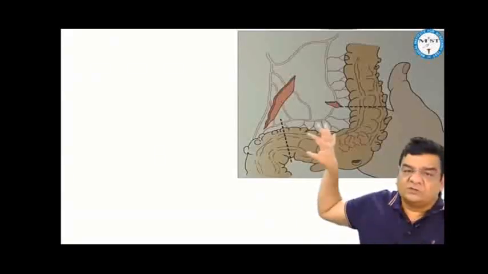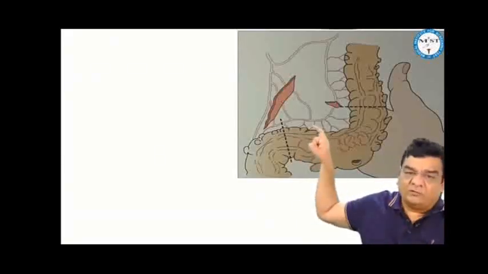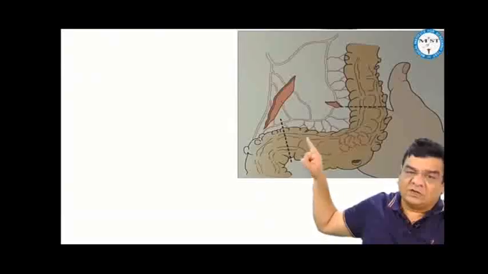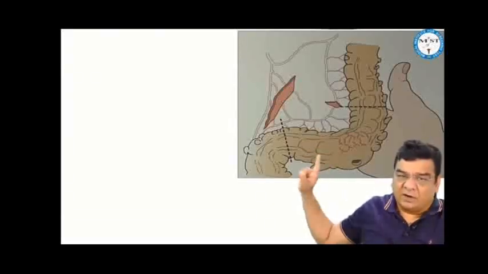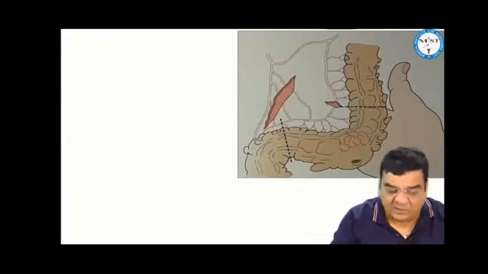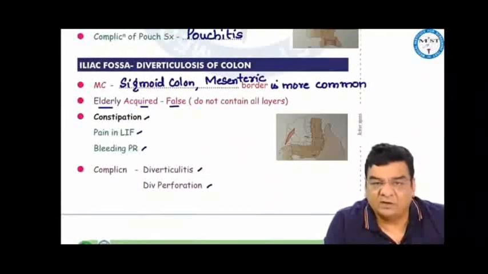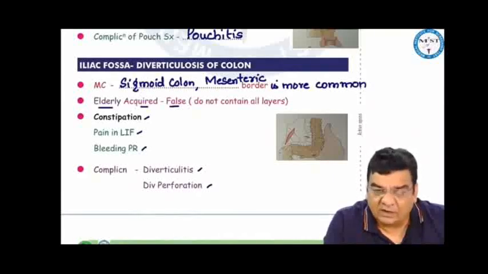These diverticula are most often seen in the sigmoid colon over the mesenteric border because the point of entry of blood vessels makes the wall of the sigmoid colon weak, so chances of protrusion will be more on the mesenteric border. However, they can also be seen on the anti-mesenteric border. These are acquired diverticula, false diverticula, as they do not contain all the layers, they just contain mucosa and superficial submucosa. The patient can be asymptomatic, or sometimes can present with pain in the left iliac fossa or maybe bleeding per rectum. Complications like diverticulitis or perforation can occur.